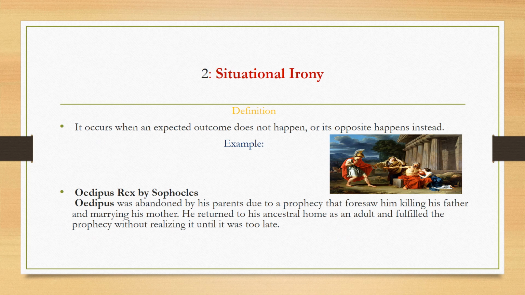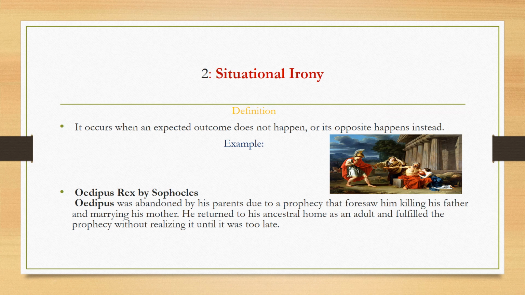Type 2, situational irony. Situational irony is a literary device that you can easily identify in literary works. It occurs when something entirely different happens from what the audience may be expecting, or the final outcome is opposite to what the audience is expecting. Situational irony generally includes sharp contrasts and contradictions. And the purpose of an ironic situation is to allow the readers to make a distinction between appearances and realities and eventually associate them to the theme of a story.